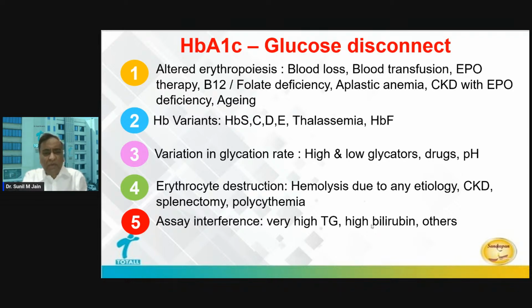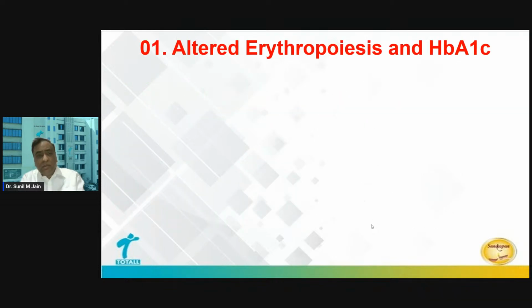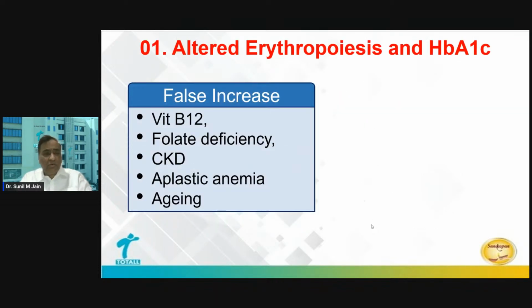So many factors can interfere in the HbA1c interpretation, including a very high triglyceride, which is not an uncommon situation in patients with new onset type 2 diabetes with significant insulin resistance and the so-called typical diabetic dyslipidemia.